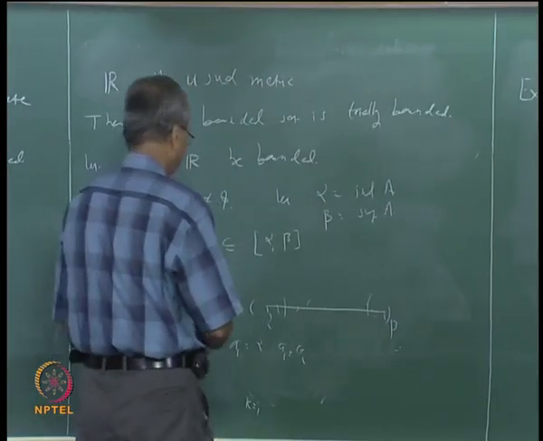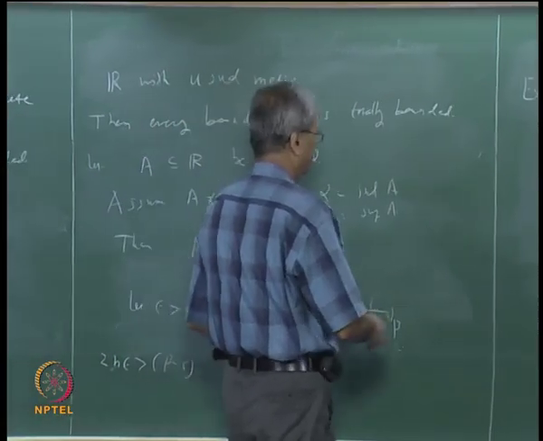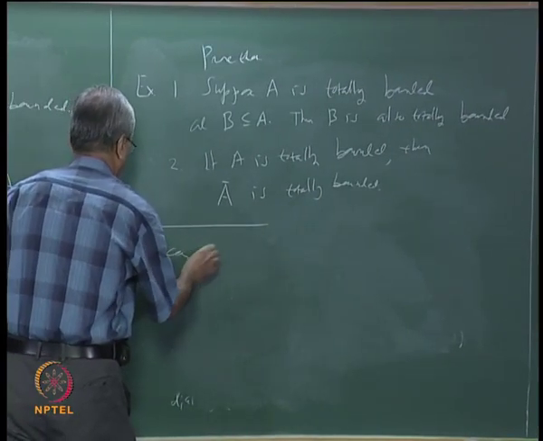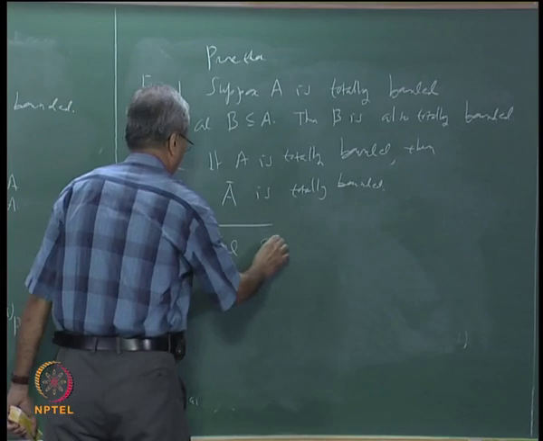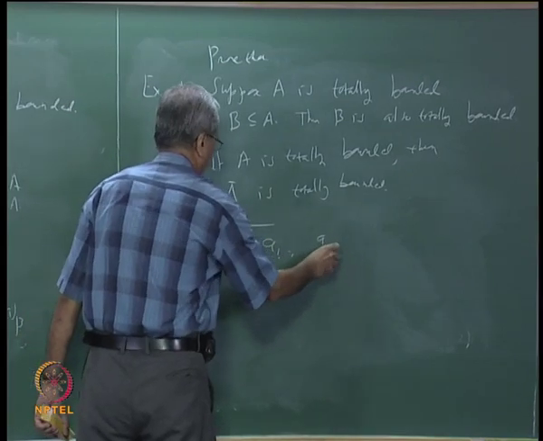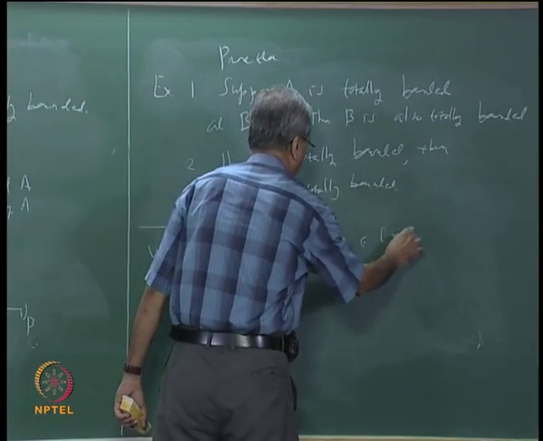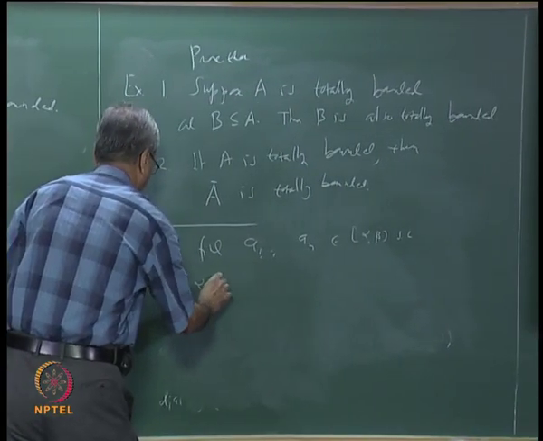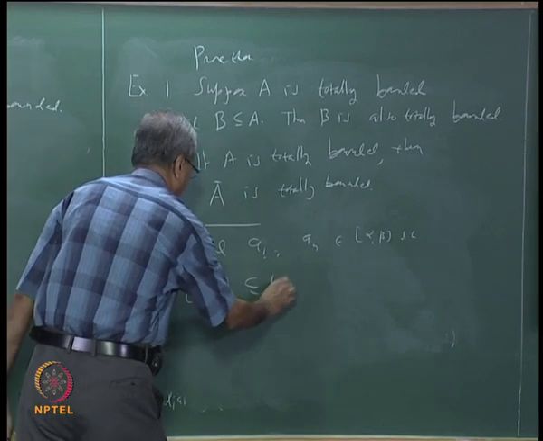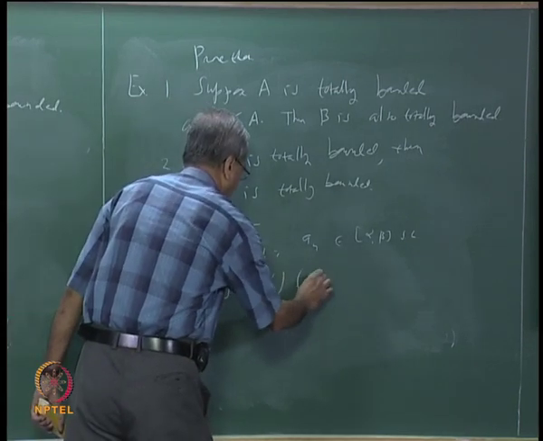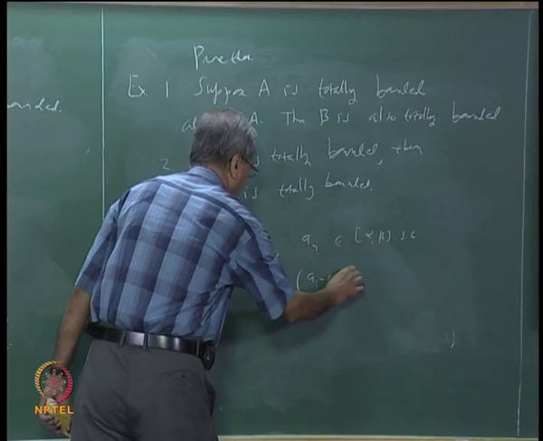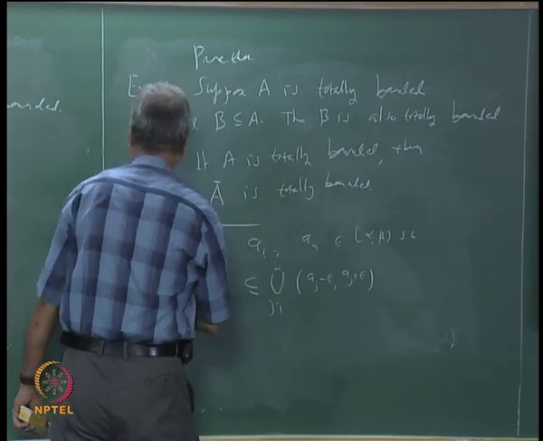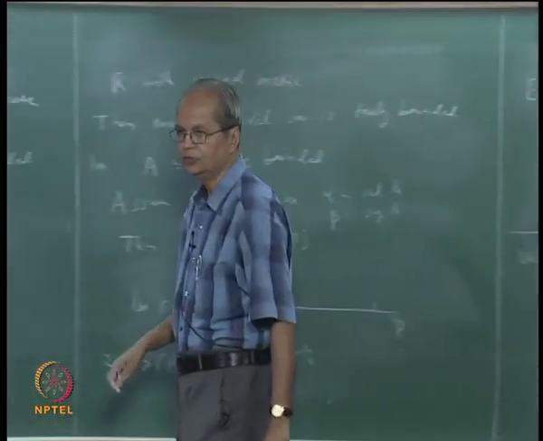So we can say that we can find a1, a2, an in this interval alpha to beta such that alpha to beta is contained in the union of the intervals aj minus epsilon to aj plus epsilon for j going from 1 to n.